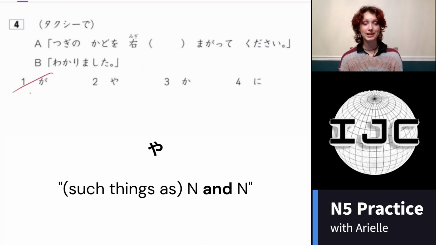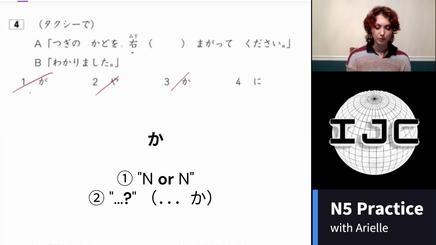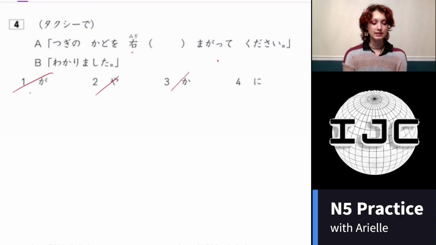Ya is used as and when you're talking about a small list of items as an example of a much larger list, like what you did this weekend. You can't list everything out, so you use ya to kind of say these are some of the things that I did or some of the things that I saw. It's very similar to the tari form. But since it's used for nouns and nominal phrases, and we're using migi as an extension of magaru, it doesn't really make sense to use it here. Ka is wrong for the same reason. It means or, it's used between two nouns, and here it doesn't make sense because we're using a noun next to a verb. Okay, that leaves ni.